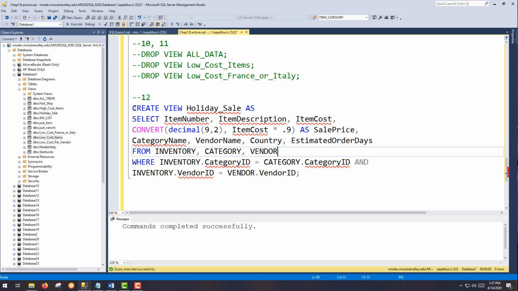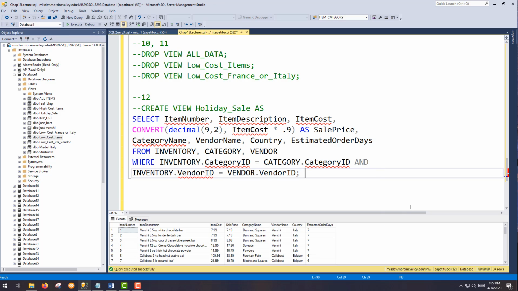Now again, if this were, say, a homework assignment, I would first get it working and make sure I have some good data before I actually create the view. So it looks good. There's a sale price column. I've used the convert function to format it to 2 decimal places. And it's a three-way join. As I said, I used an implicit join. You can use an explicit join if you prefer. So yeah, it looks good.